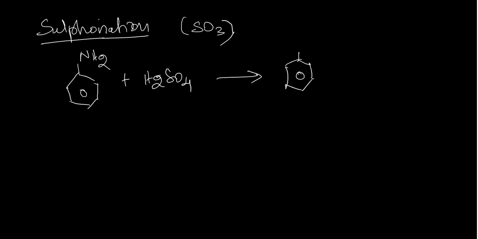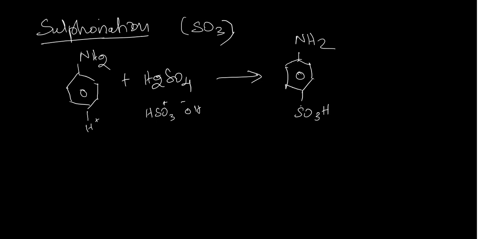Usually the product we obtain here is para SO3H. Okay, H2SO4 can be classified as HSO4 minus plus H plus, or SO3 plus water. The H plus and OH minus will combine together to form a water molecule. Finally, SO3 will be added at the para position.